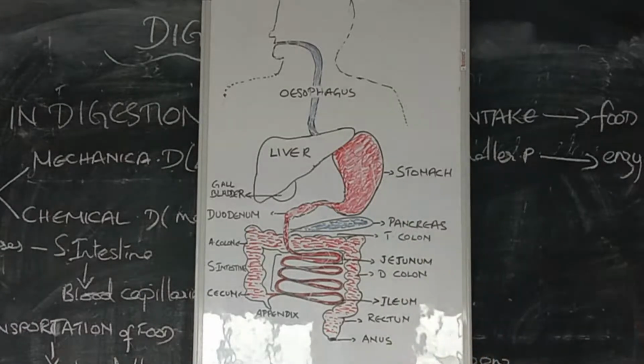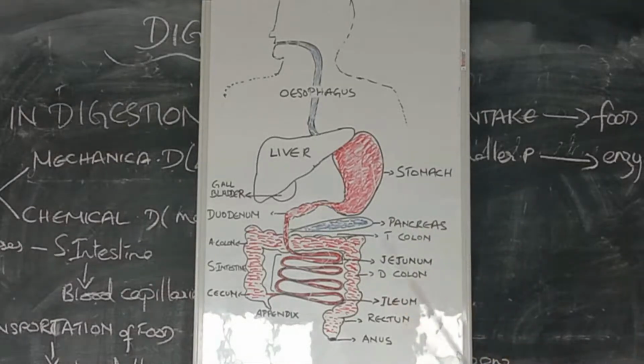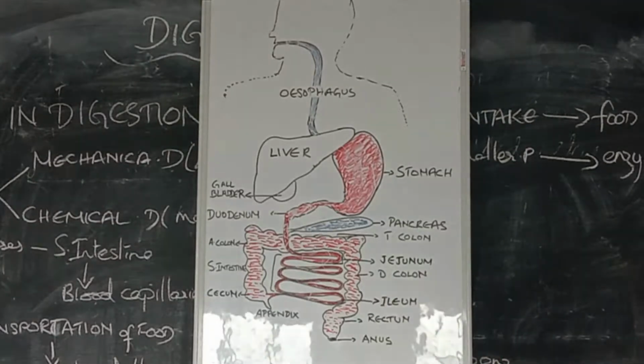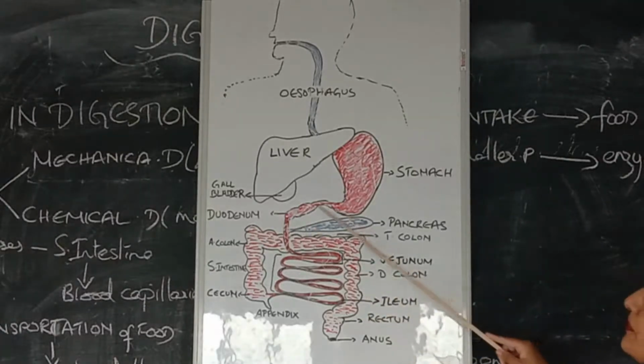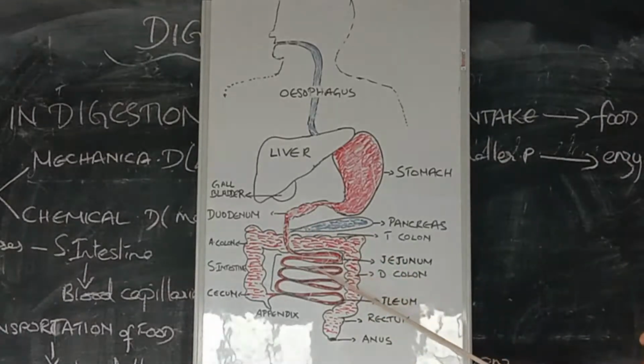Here, emulsification of fats and oils takes place. Emulsification is the breaking of fats into oil droplets. So your fat is digested, broken down in the duodenum here. Understood? Then after that, it passes to the jejunum, this portion. It passes down in the jejunum, then it reaches the ileum here.